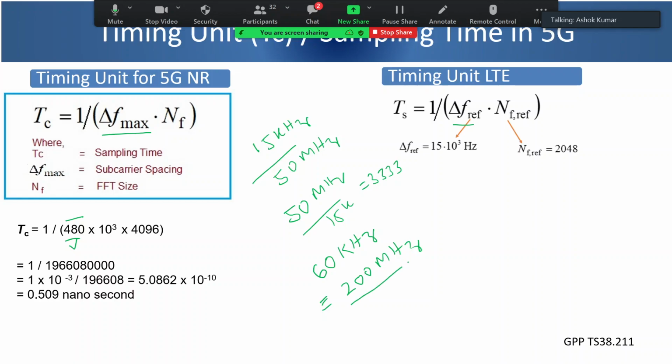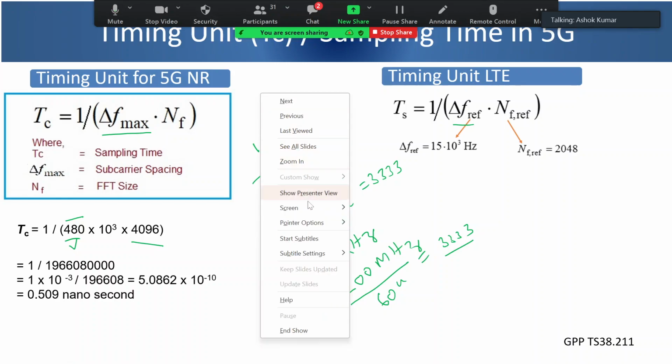So if you divide this 200 by 60, it is again 3333. So the maximum number of subcarriers in every numerology is coming out to be around 3000 subcarriers. So to support this number of subcarriers, I definitely have to take 4096 FFT size. Is it clear now? Okay, great.